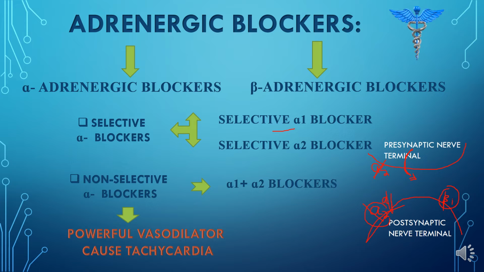Now if you see, in both these cases they block the alpha 1 receptor, and the alpha 1 receptor is responsible for causing blood vessel vasoconstriction. So when they block the alpha 1 receptor, they will induce vasodilation. They will decrease the peripheral resistance. So when the peripheral resistance decreases, the BP will fall. So I can conclude from this that both the selective alpha blockers and non-selective alpha blockers are used to treat hypertension.